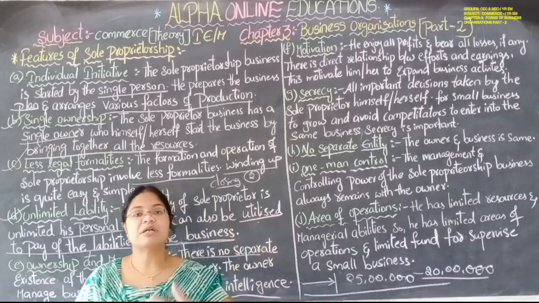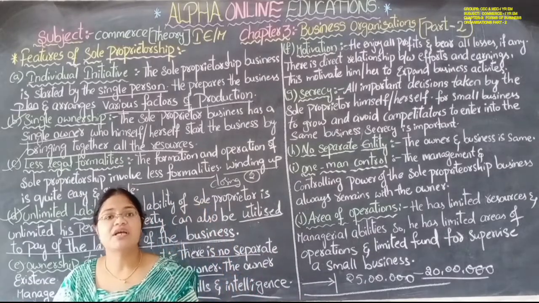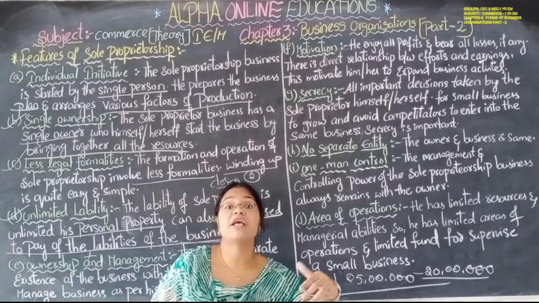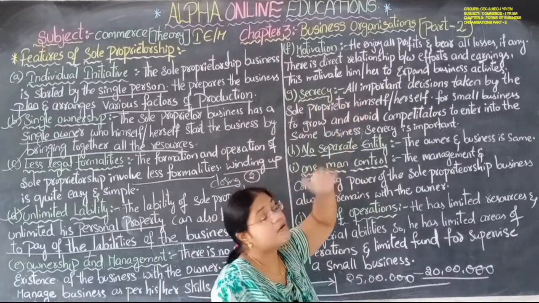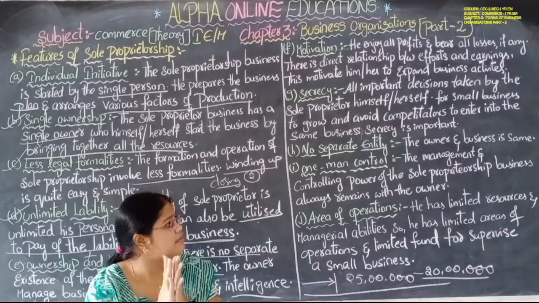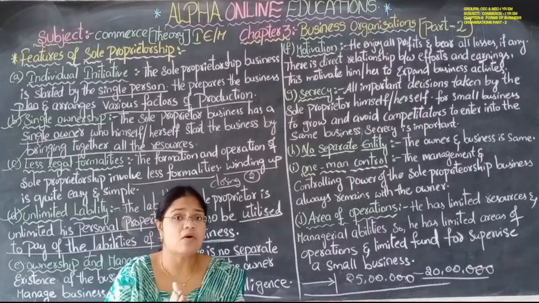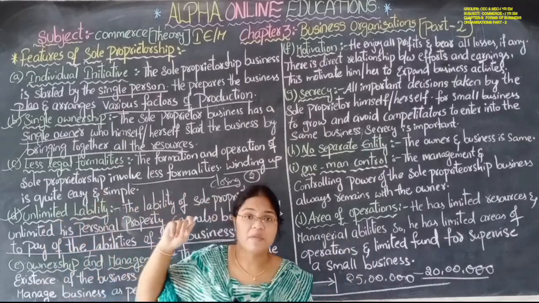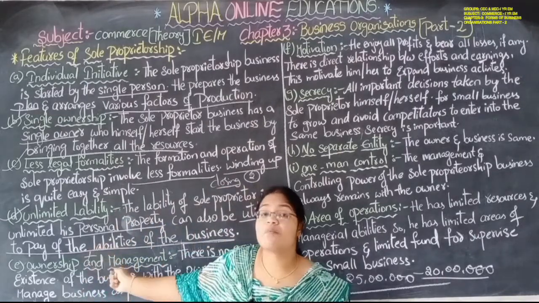He provides some types of offers, buy one get two. Okay, if you purchase up to 1 kg, 10% discount. These types of techniques he starts using if he is motivated by the profit. Okay, let us see. He enjoys all the profits and bears all the losses if any. Whatever profits are there in the business, he enjoys all those profits, and if there is any loss in the business, he bears those losses. That's why he has unlimited liability. Okay, whatever dues he has, he has to pay from his personal property also.